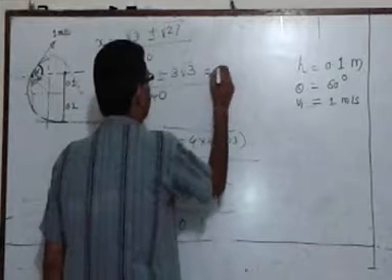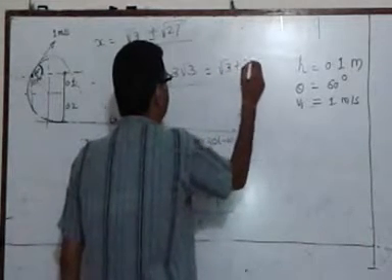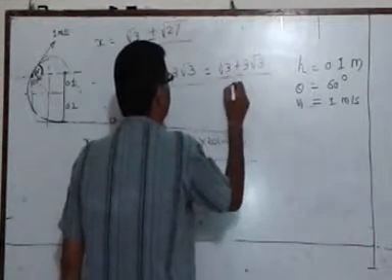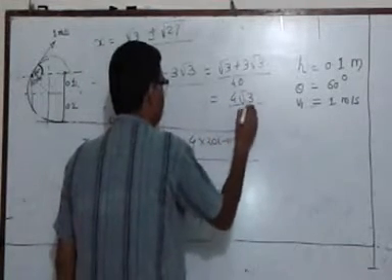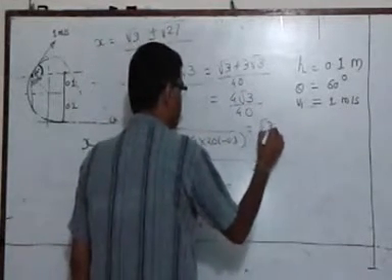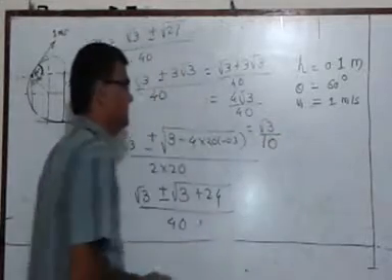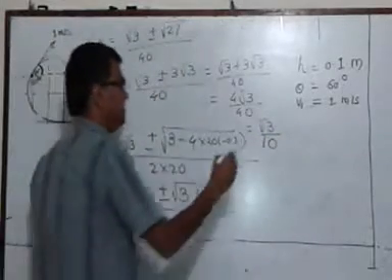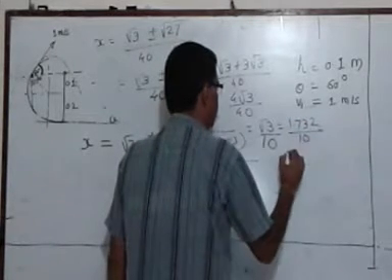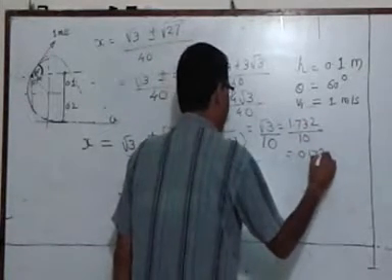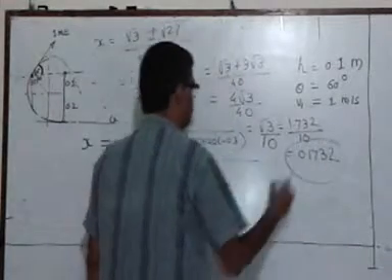So, which gives me root 3 plus 3 root 3 upon 40. That is 4 root 3 upon 40, which is root 3 upon 10. As root 3 is 1.732 upon 10, gives me the answer as 0.1732.